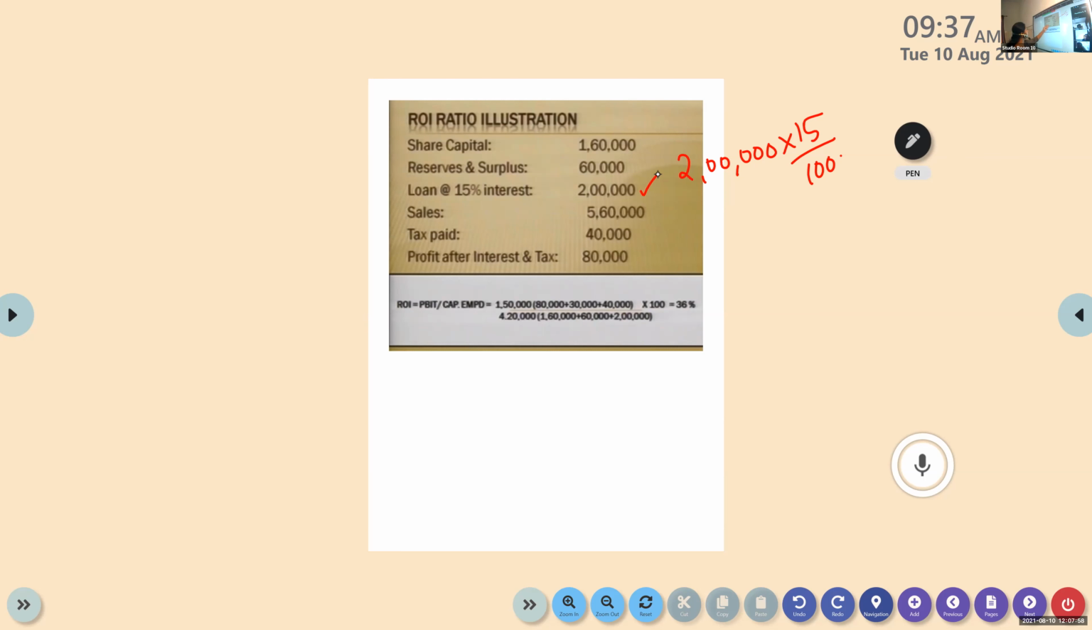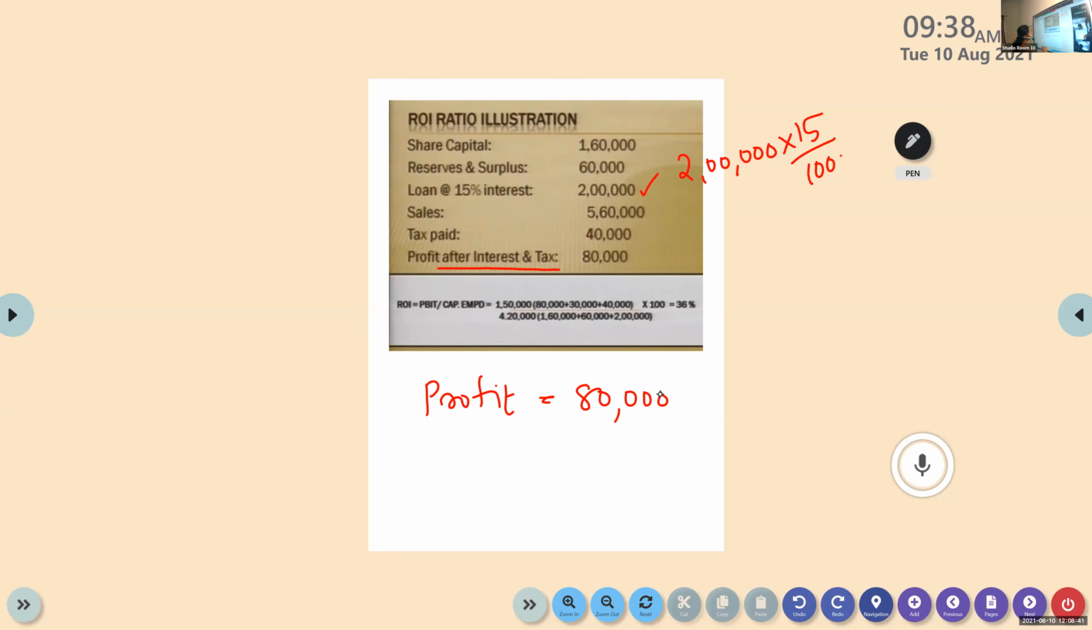Sales is given. Tax paid is given. Profit after interest and tax is given to you. So how to find out ROI, return on investment? What is the numerator? It is net profit before interest and tax and also dividend. That is the way we need the numerator. But here the profit is after interest and tax, so it is 80,000. So how to get the numerator?